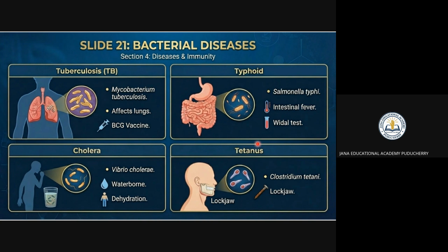Typhoid is nothing but Salmonella, the intestinal fever. For intestinal fever, which test is done? It is nothing but the Widal test that is done for that one. Tuberculosis is going to affect the lungs. You have to give the BCG vaccine.